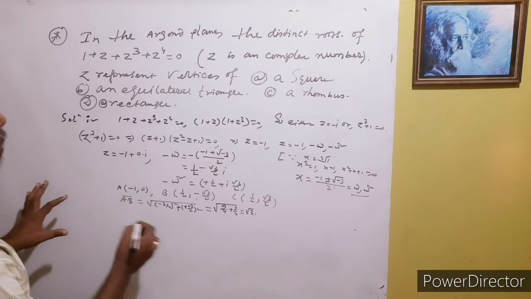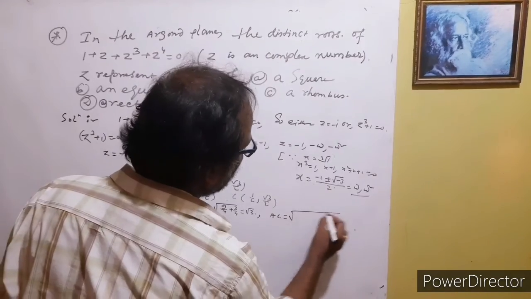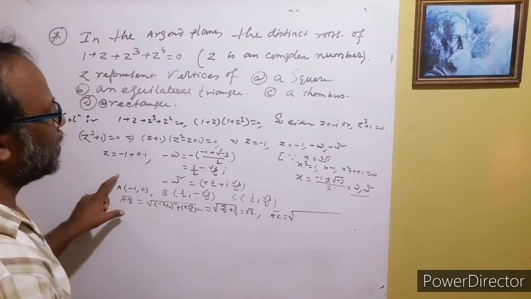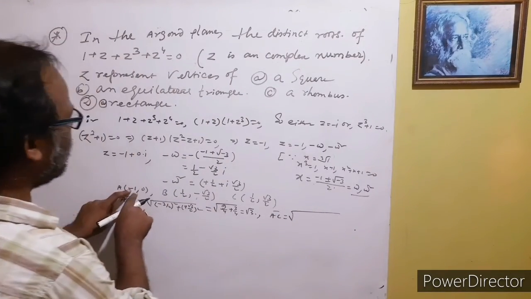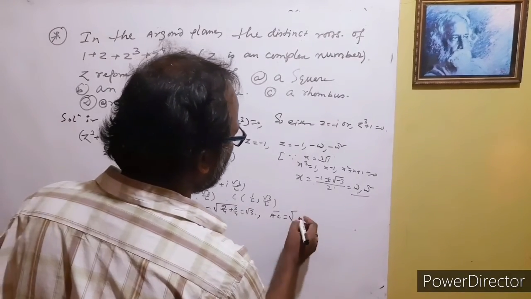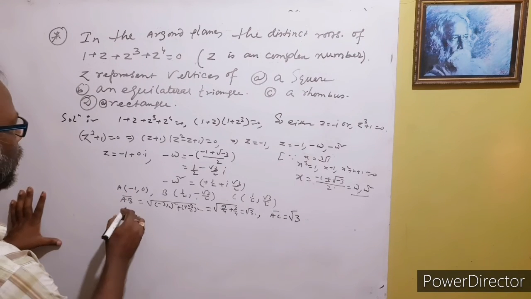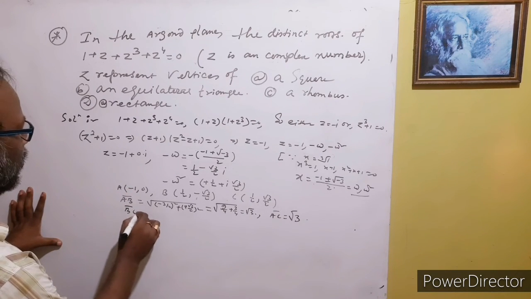Now find AC. Same as this, we get root 3. So AC, AB, BC.